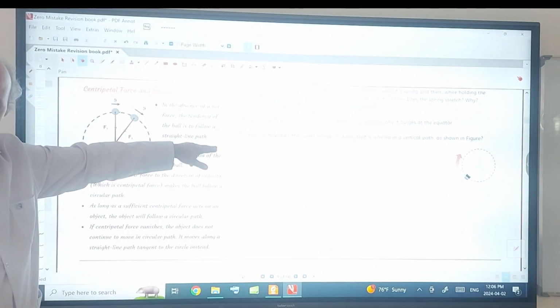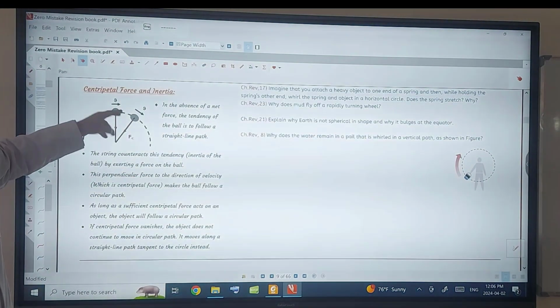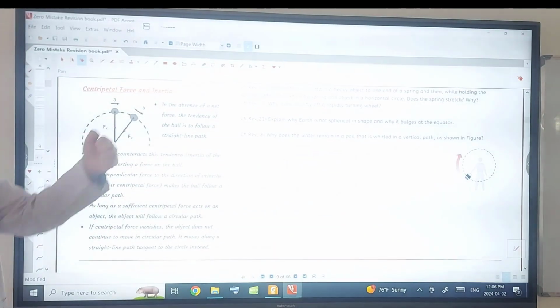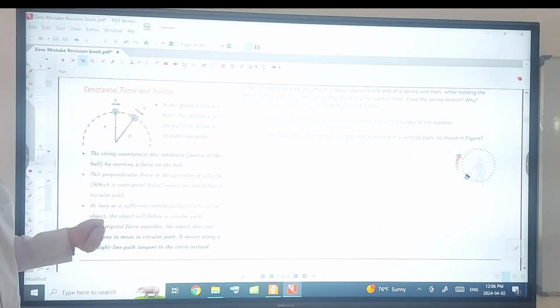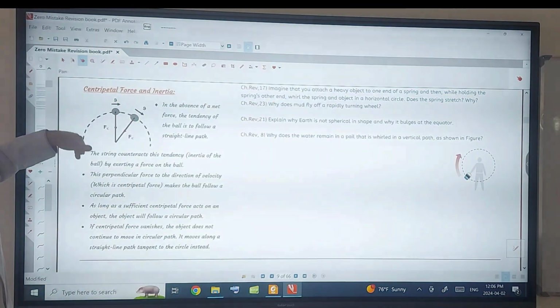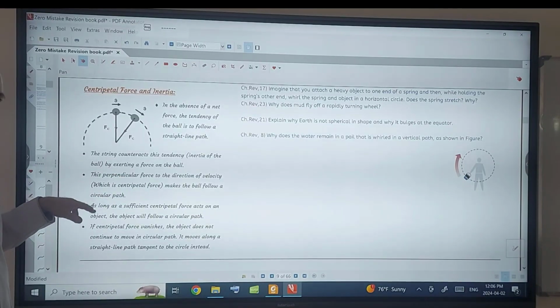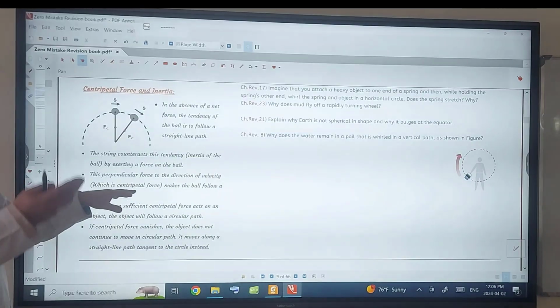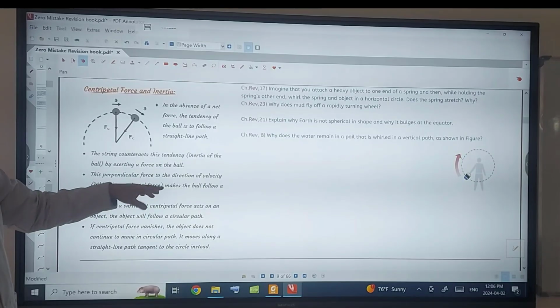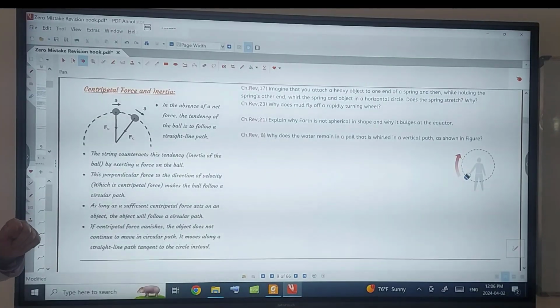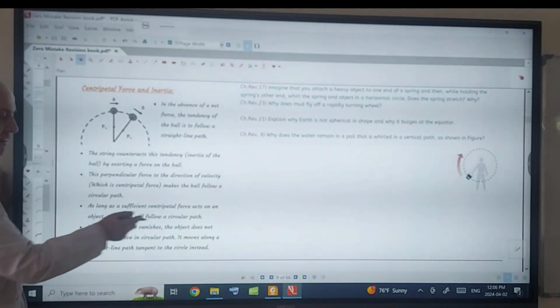Inertia. But when we attach this ball to a string, the string acts a force on the ball, which is the centripetal force, causing it to follow a circle. So the string counteracts this tendency by exerting a force on the ball. This force, perpendicular to the direction of the velocity, makes the ball follow a circular path. As long as sufficient centripetal force acts on the object, it follows it.